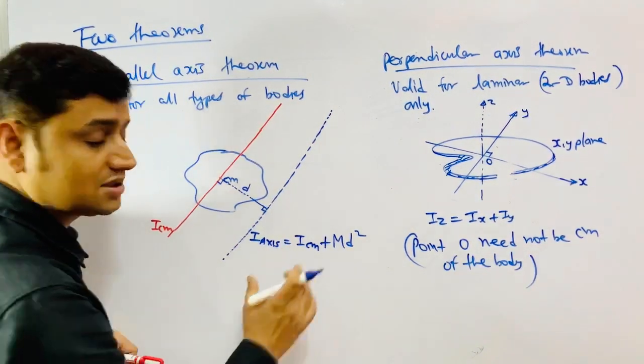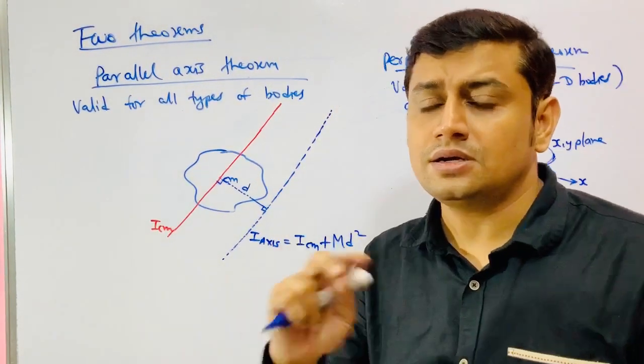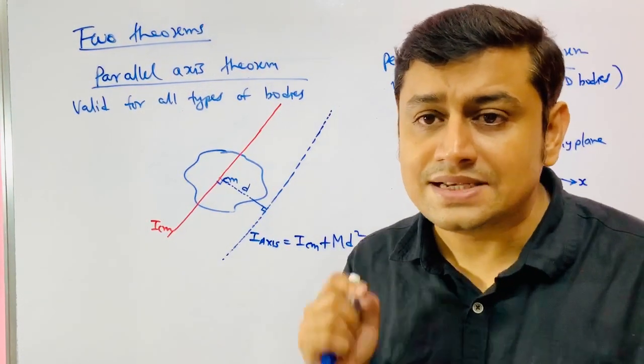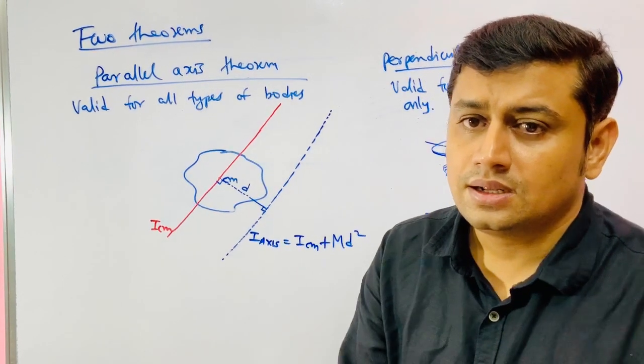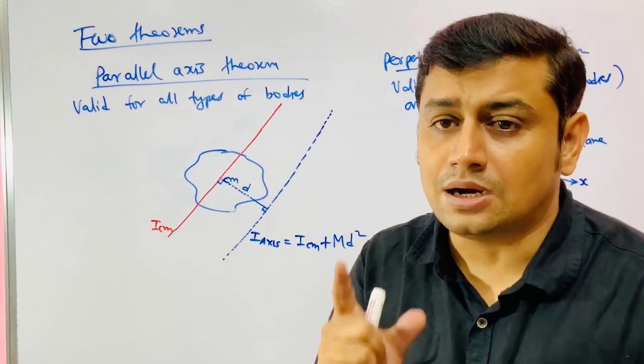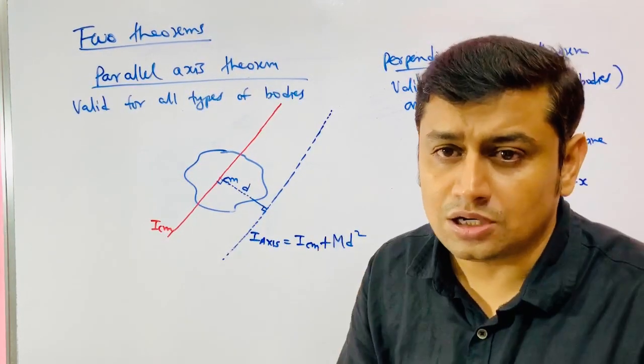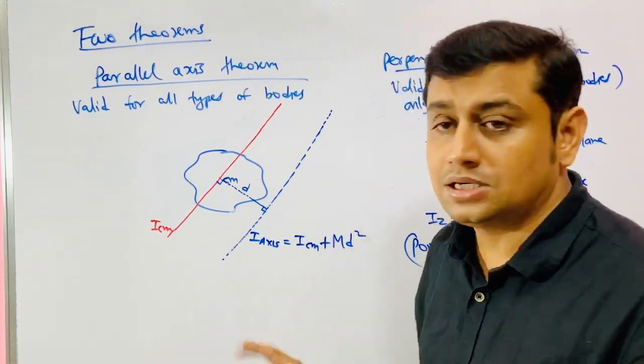What is the meaning of this? When we come to combined translation and rotation motion, I will talk about the instantaneous axis of rotation. After 3 or 4 classes we are going to take the topic combined translation and rotation. As a special case, we would take rolling motion. There we will explain what its meaning is.